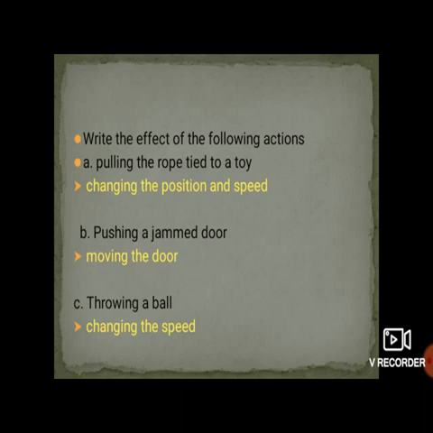So what is this action? If you throw a ball, what will happen, students? The speed of the ball will change. So here it is the effect of changing the speed when you throw the ball.